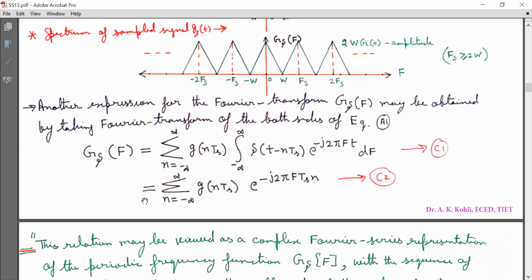So G delta(f) is equal to summation n running from minus infinity to infinity g(nTs) e raised to minus j2 pi F Ts n. Mark it as equation C2.